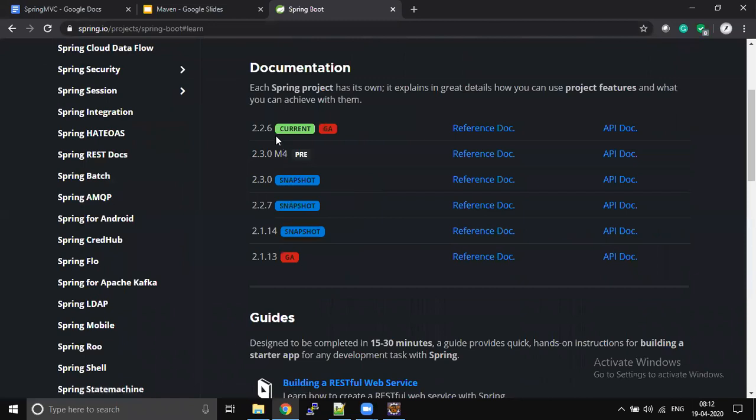See here we have the details: we have GA, we have snapshot. Don't ever try to use these snapshots, because they will change. Snapshot means they are still under development, so it is not ready to use. They keep on doing enhancements.